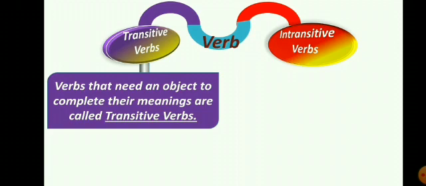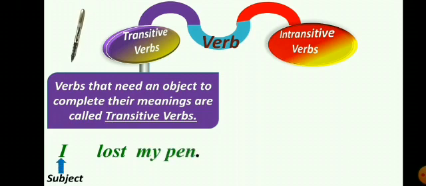Suppose I lost my pen. So, first, I is the subject, the verb is lost, and my pen is the object. If I ask the question, what have you lost? Then the answer will be my pen.